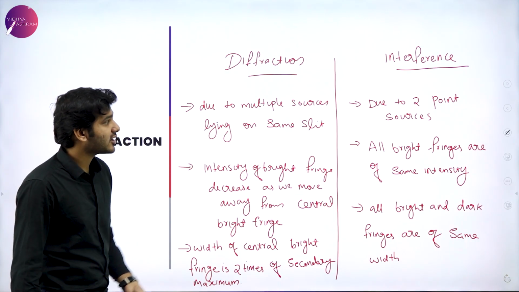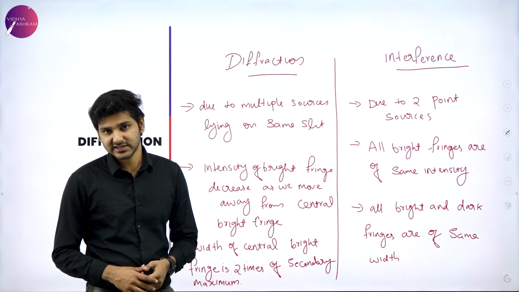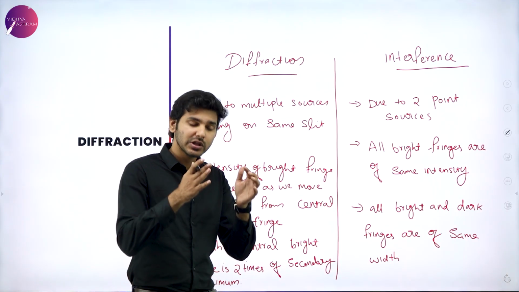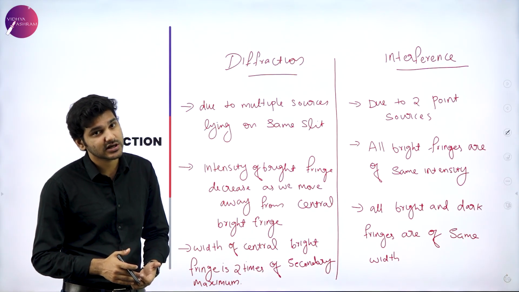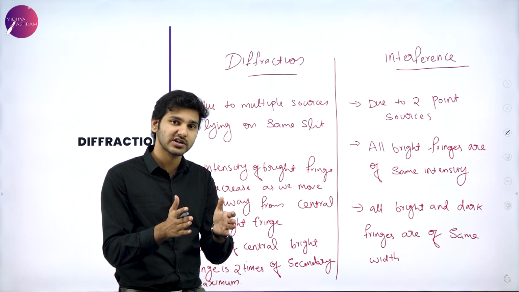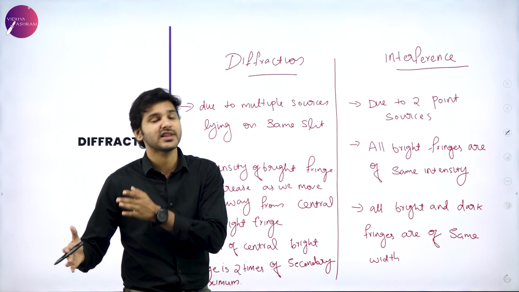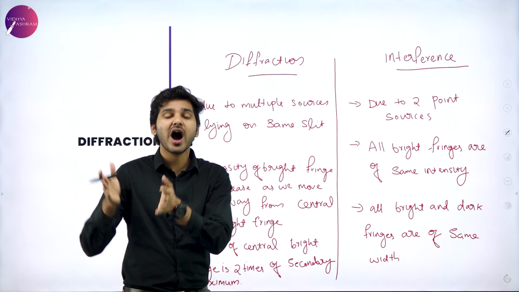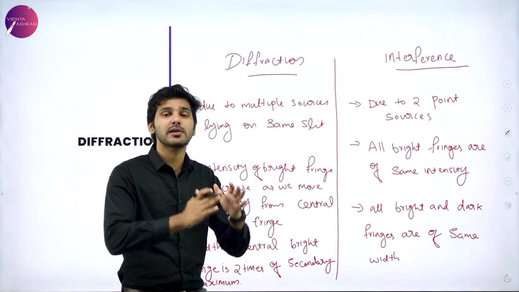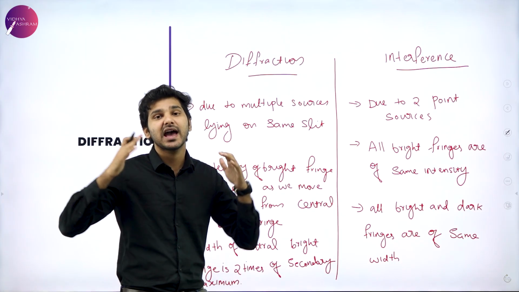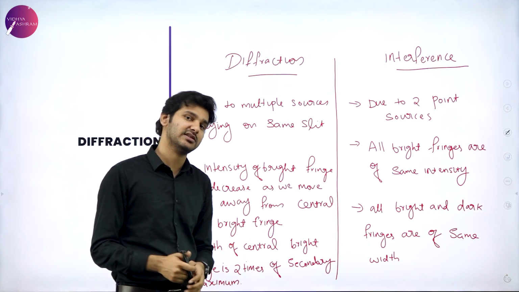And when we come to interference, all the bright and dark fringes are of the same intensity, or simply, all the bright fringes are of the same intensity. But in a diffraction pattern, the central maximum will have twice the width of the very next maximum. That is, the secondary maximum will be half the thickness of the central maximum, which means that at the very center it produces a very large pattern, and as we move to the sides it slowly diminishes in size and slowly disappears.